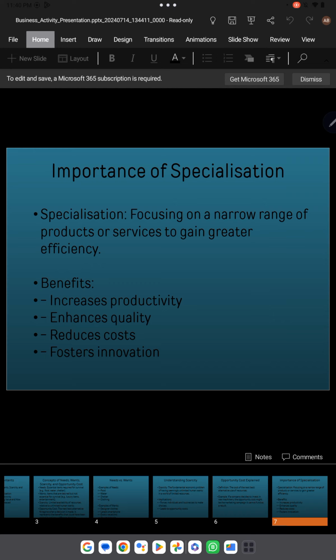Because if you see, there are a lot of other subjects: PST, English, maths, Urdu, biochemistry, physics, IT, computer science, add maths. But I only specialized in accounting and business. So I have focused on a narrow range of services to gain greater efficiency. This is the best definition of specialization.